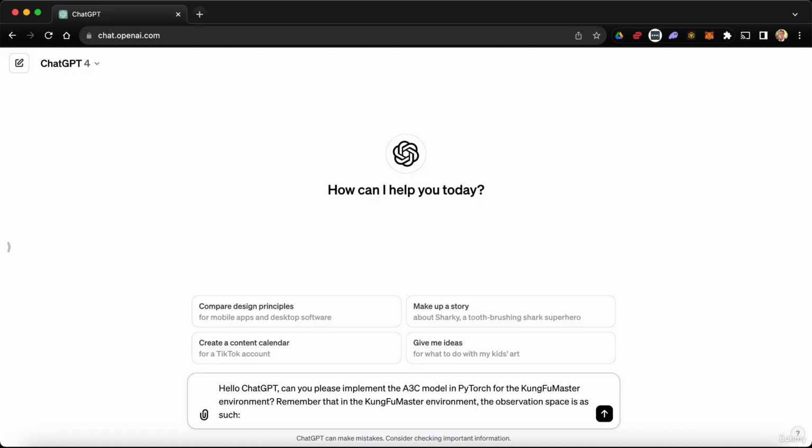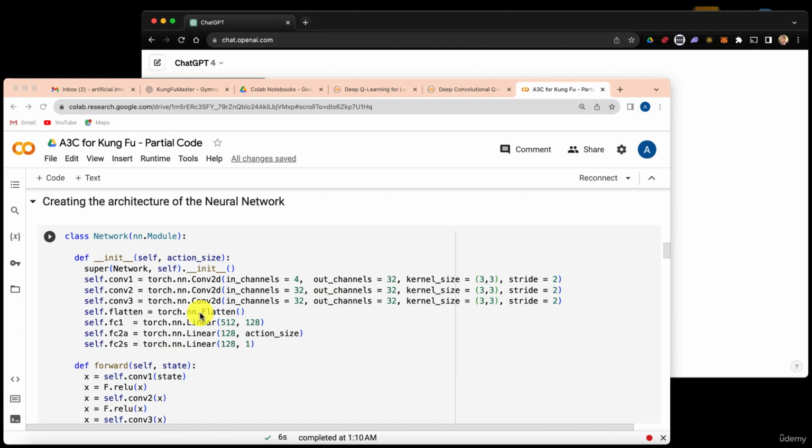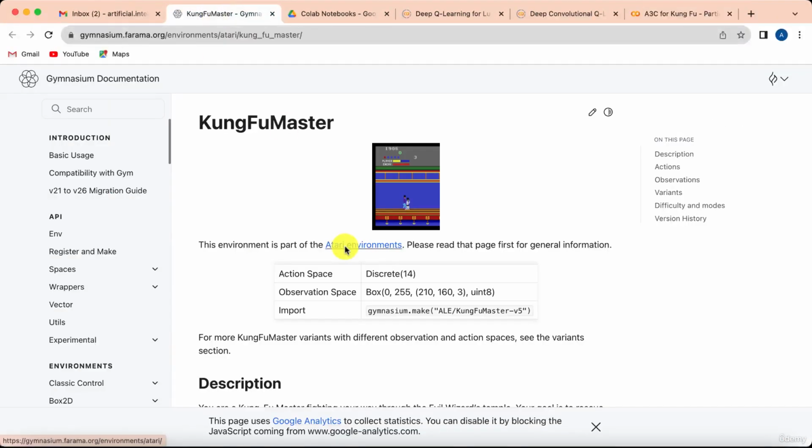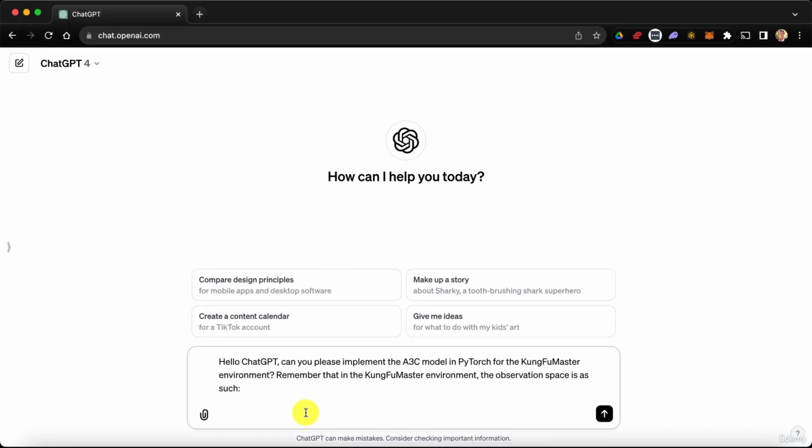All right, and we're simply going to go back to Gymnasium, and we're just gonna copy this. And that's for Kung Fu Master V5, but let's not make it too difficult for ChatGPT by saying that we're working with, in fact, Kung Fu Master deterministic. That's fine, let's just keep this, and we can even provide the action space, actually. I'll do that as well, so that ChatGPT can know exactly what we're dealing with right now in this environment.